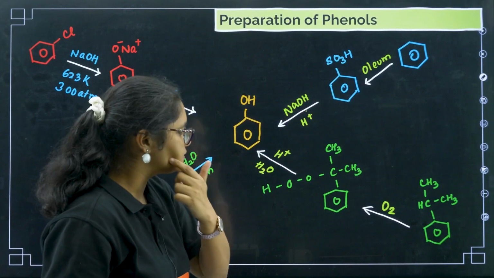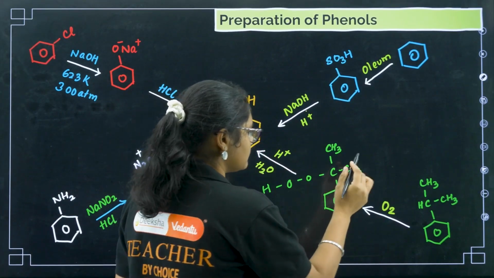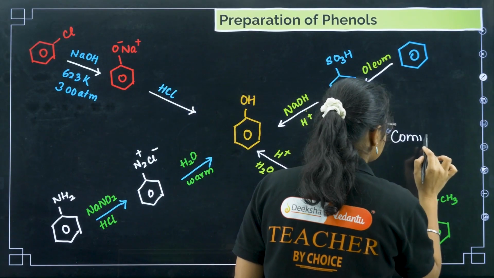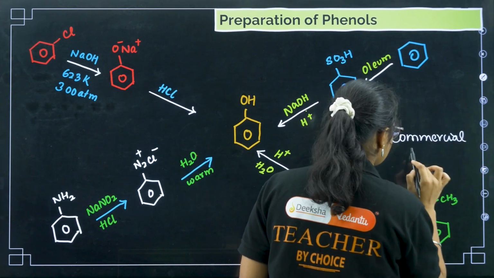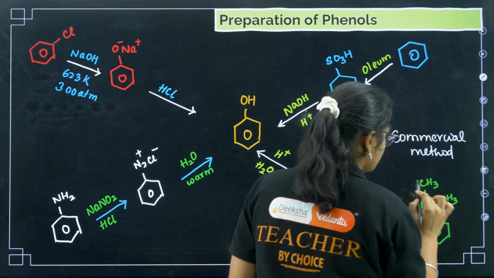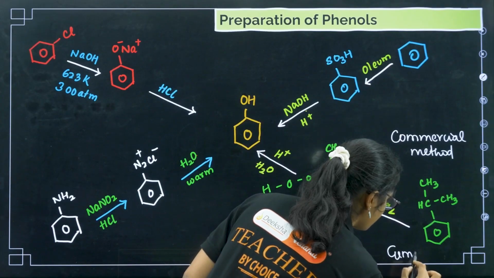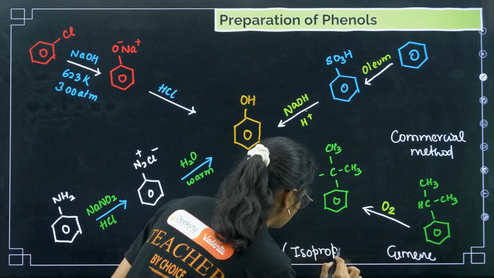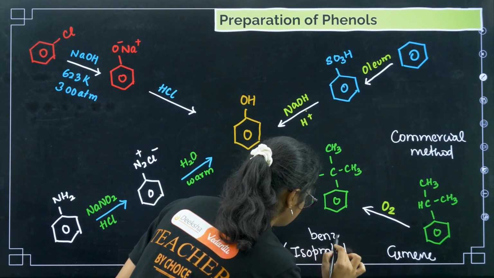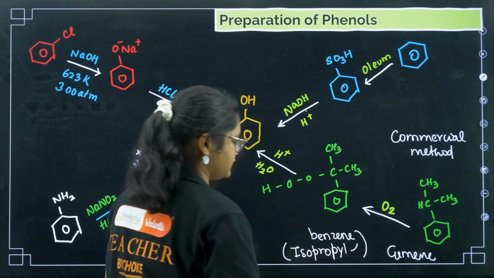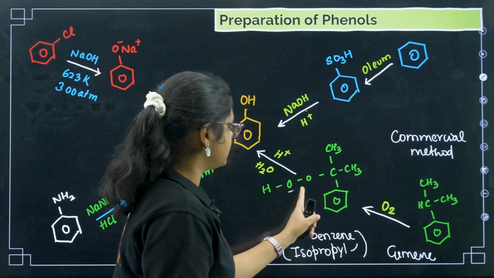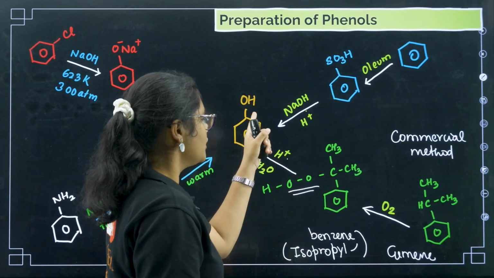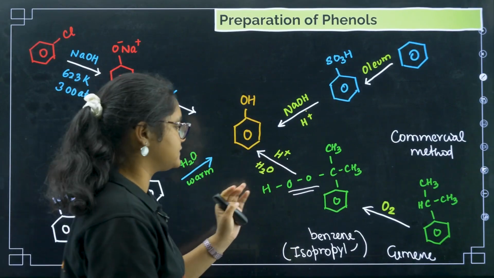The second one is from cumene. This is the most important and commercial method. Questions have been asked repeatedly from this method, so you should remember it. This is called cumene, and its IUPAC name is isopropyl benzene. When you first add oxygen, the OO bond is formed. Then if you treat it with H+ and H2O, you will get phenol and acetone. That is the second method here.